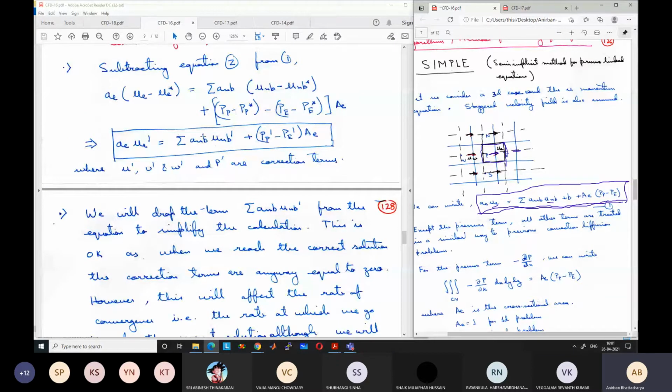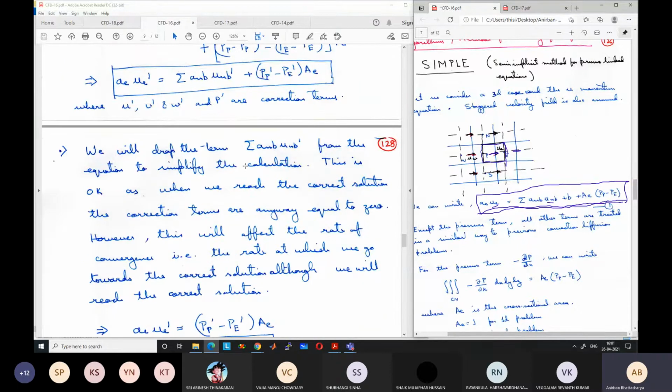The only thing that matters is how we reach the correct solution. If we drop this term, our reaching the correct solution will take a different path, meaning the iterations will take a different number of steps. But ultimately, once we reach the correct solution, it will be correct whether we drop the term or not. That is what I have summarized here. We will drop the term summation ANB UNB' from the equation to simplify the calculation.